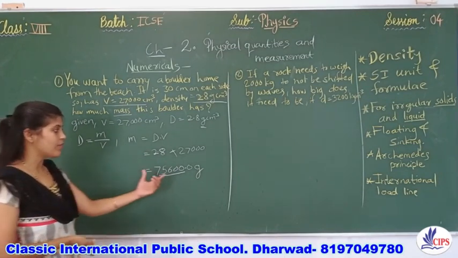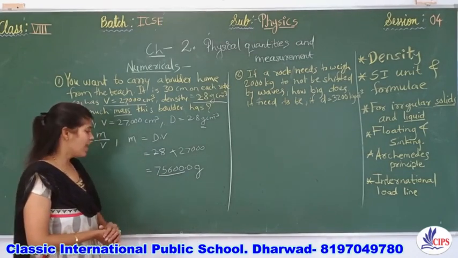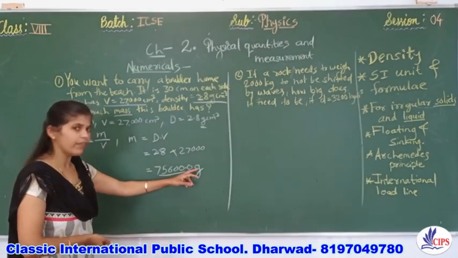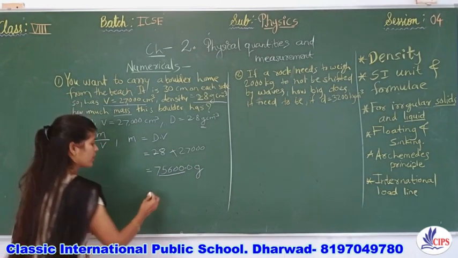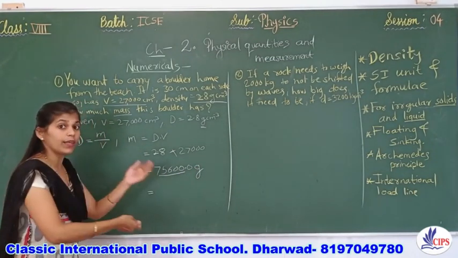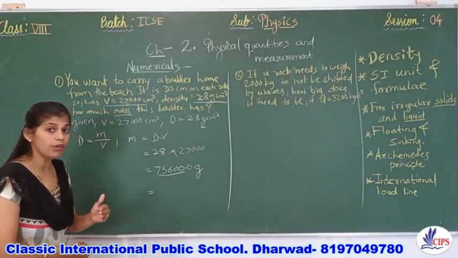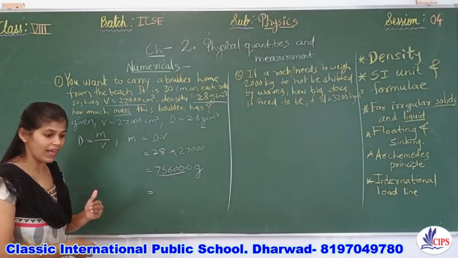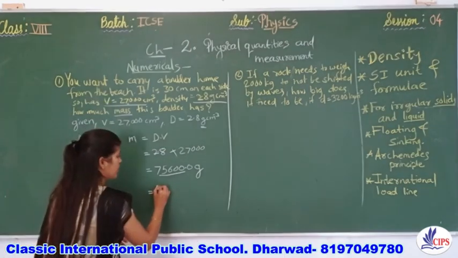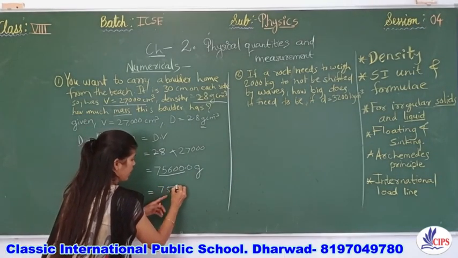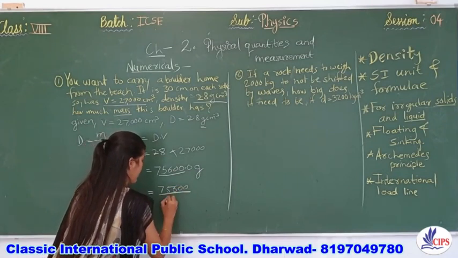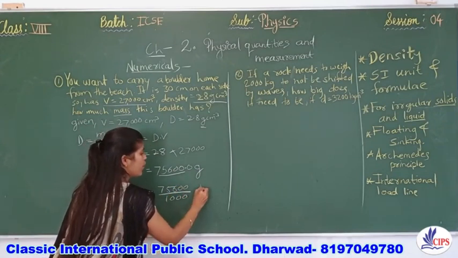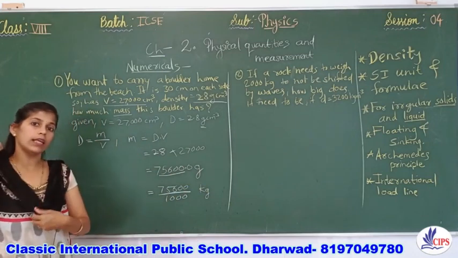Now suppose they ask you to write the answer in SI unit, then what will you do? You have to convert this value into SI. It is simple, because whatever given answer is in gram, if you want to make it into kilogram, you have to just divide the answer by 1000. 75,600 divided by 1000 will give you the answer in kilograms.